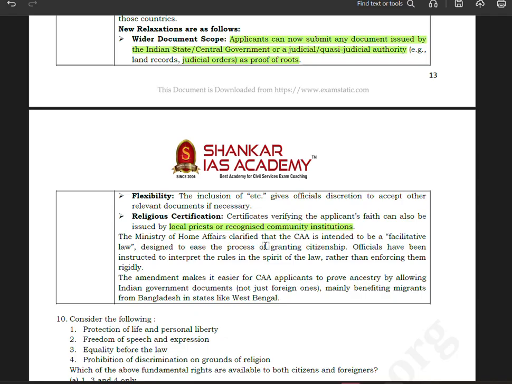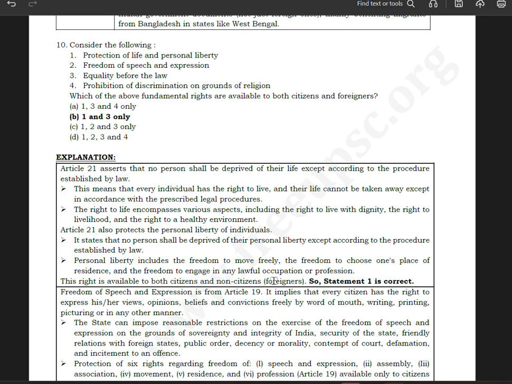The Ministry of Home Affairs clarified that the CAA is intended to be a facilitative law designed to ease the process of granting citizenship. Officials have been instructed to interpret the rules in the spirit of the law, rather than enforcing them rigidly. The amendment makes it easier for CAA applicants to prove ancestry by allowing Indian government documents, not just foreign ones, mainly benefiting migrants from Bangladesh in states like West Bengal.